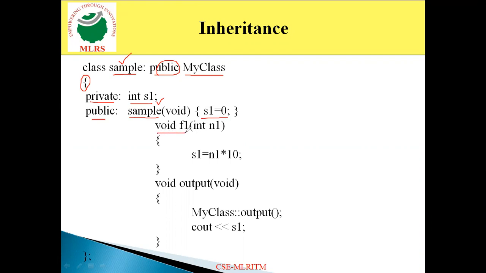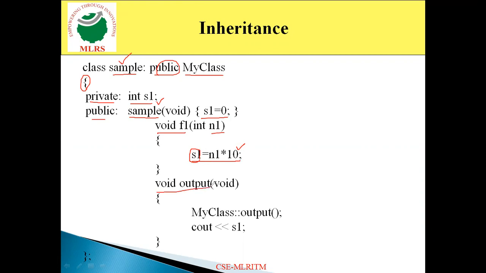Then again I am going to define one more function named f1, void f1. In this, I am using a statement s1 is equal to n1 into 10. That indicates the n1 value is multiplied by 10 and the result value is stored in s1.